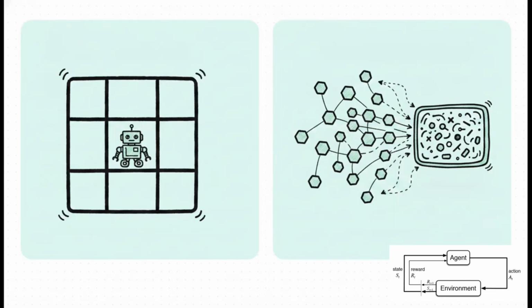Now, what's really interesting about this comparison is the scale. A Q-table is great for a small maze, for sure. But what if the agent is playing a highly complex video game? You literally can't build a table for every possible combination of pixels on a screen. The universe just isn't big enough to store that amount of data. That's where the Deep Q network, or DQN, comes to the rescue. Instead of relying on a rigid, memory-heavy table, it uses a deep learning neural network to predict the best action directly from looking at raw screen pixels. This lets it handle millions of states dynamically. It was a real game changer.